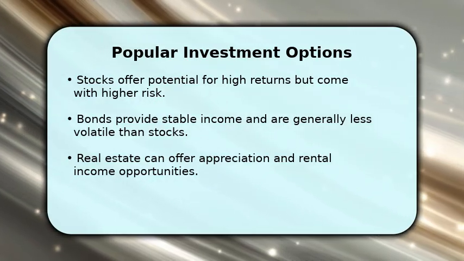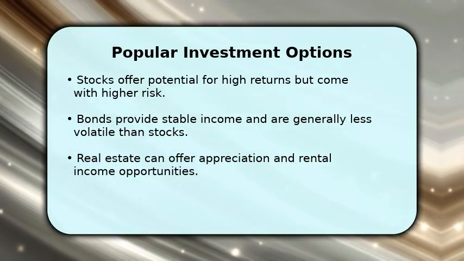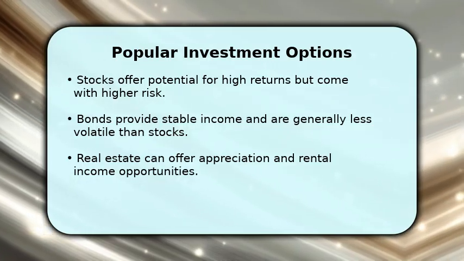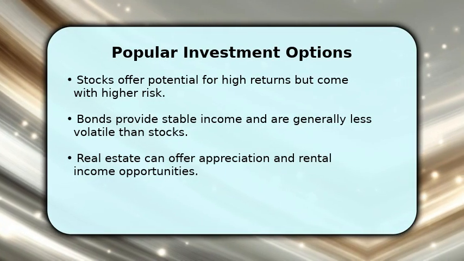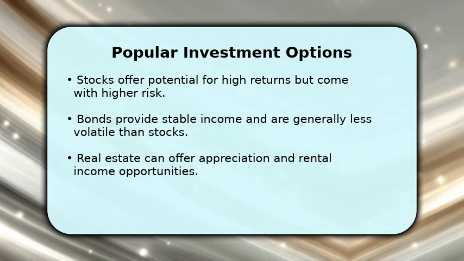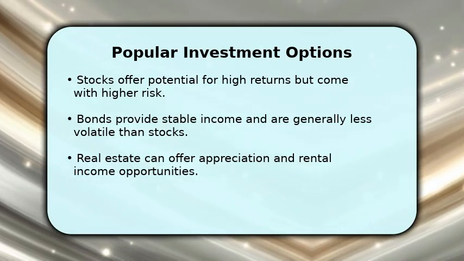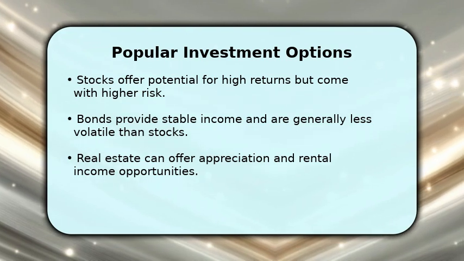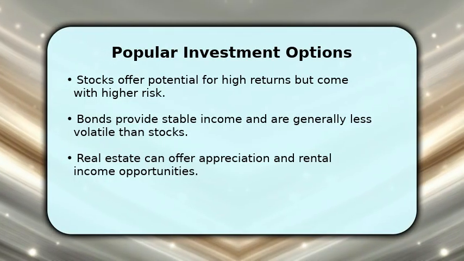Stocks, representing ownership in companies, offer significant growth potential but carry higher volatility. Bonds, essentially loans to governments or corporations, typically provide more stable fixed income with lower risk. Real estate can generate both rental income and capital appreciation. For broad market exposure and diversification, consider exchange-traded funds, or ETFs, which often have low expense ratios.